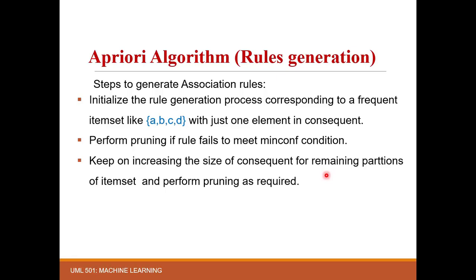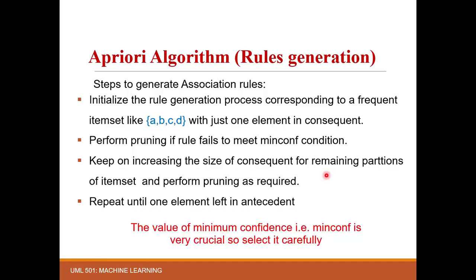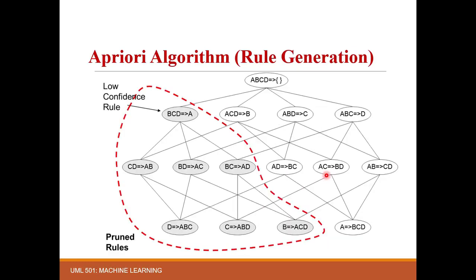Now keep on increasing the size of the consequent for the remaining partitions of the item set and perform the pruning. Next, repeat the step until we are left with only one element in the antecedent part. Okay, let me explain with the help of an example. First, this min conf value is very crucial, so select it very carefully. Let's understand the pruning of rules with the help of one example.